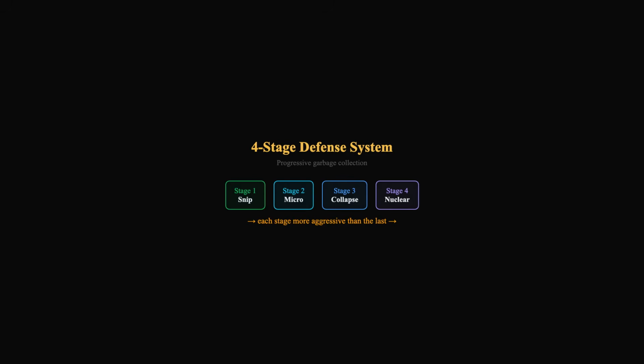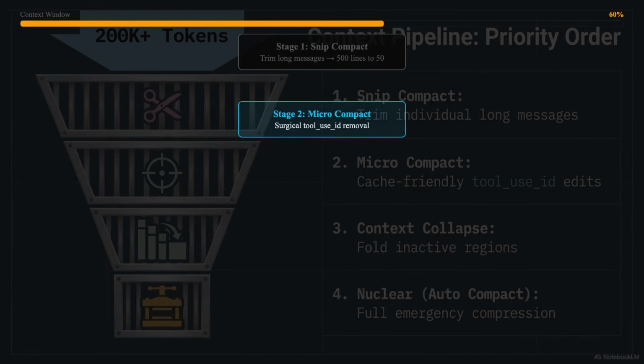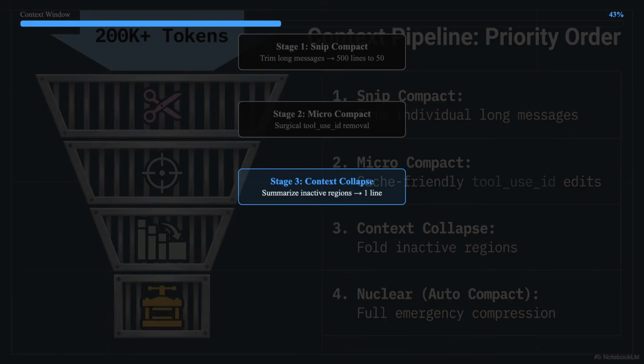Claude Code has a 4-stage defense system. Think of it like progressive garbage collection, each stage more aggressive than the last. Stage 1, snip compact, trims long messages. Your 500-line tool output, cut to the relevant 50, like cutting fat off a steak. Stage 2, micro-compact, surgical, uses tool use ID references to remove redundant outputs without losing the thread of the conversation.